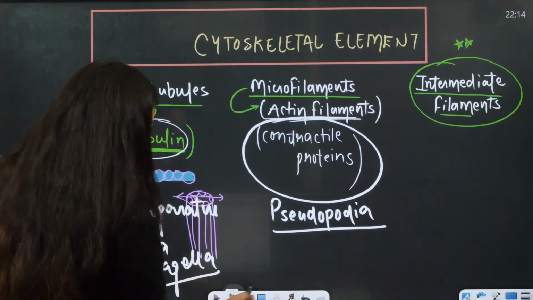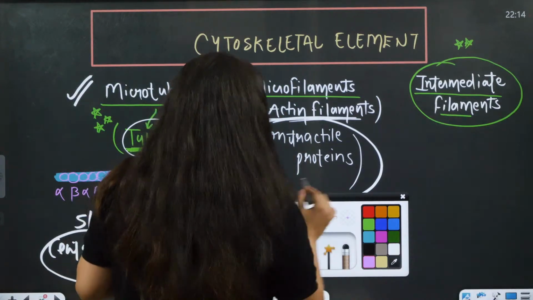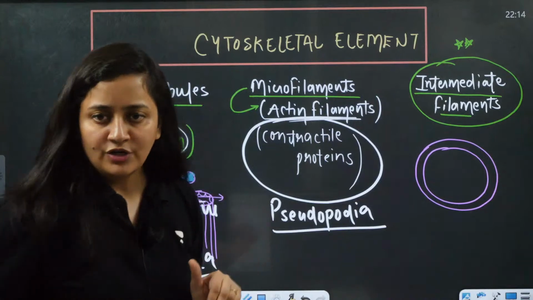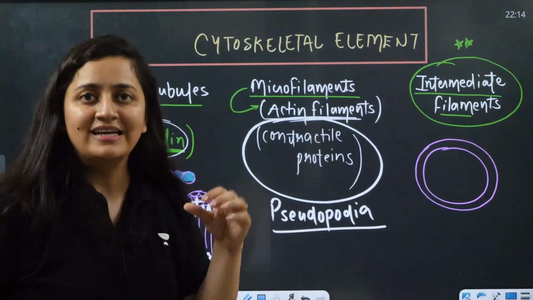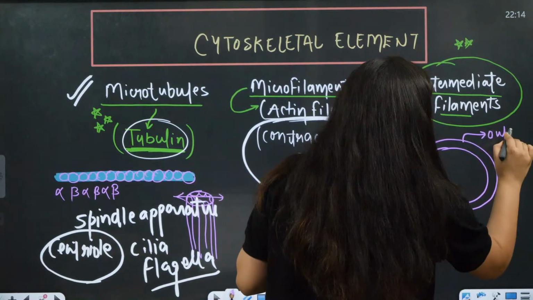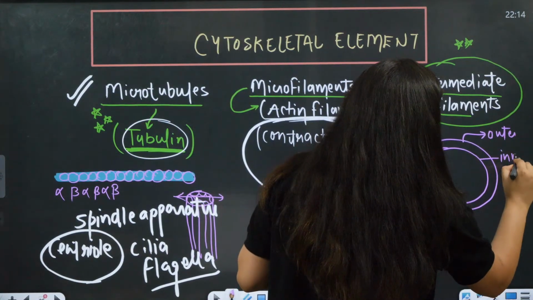Now when you talk about the nucleus, you know the nucleus is also a double membrane bound structure. We have the outer membrane and the inner membrane.